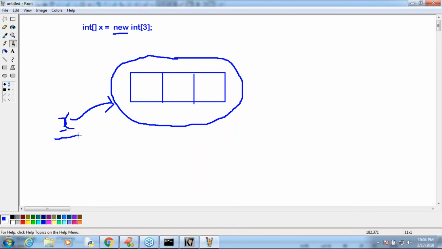Then immediately, you people may ask, sir, if array is an object, we can create objects only for classes, correct or not? Then, sir, you are creating an array. What is the corresponding class? Where can I see the corresponding class? Very simple, sir. For every array type, corresponding classes are available.